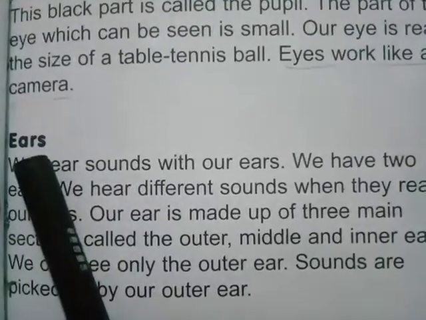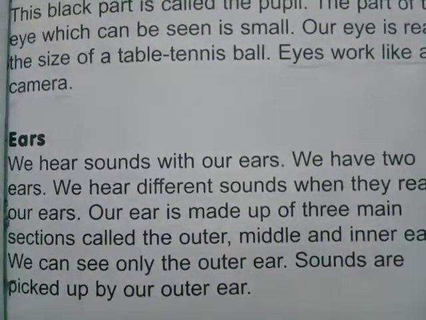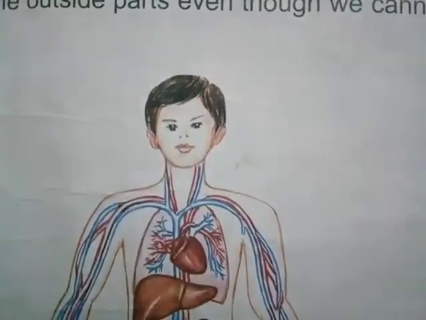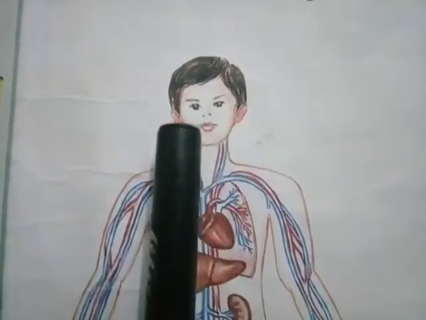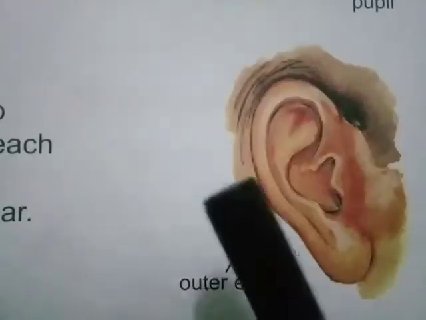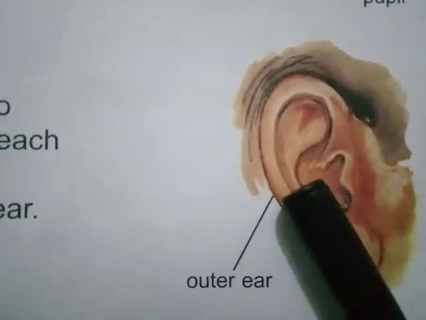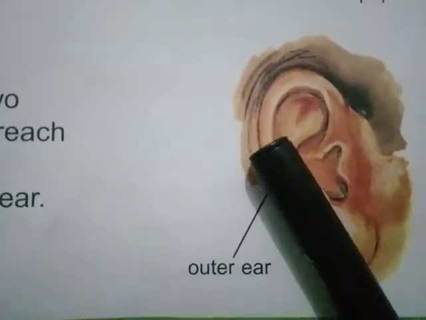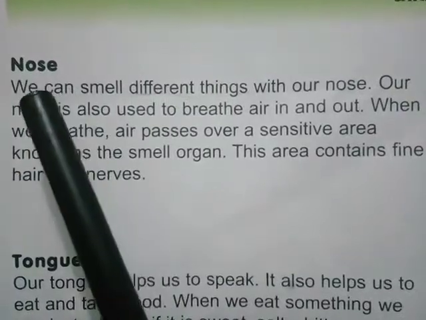The next body part name is ears. We hear sound with our ears. You can see in the picture we have two ears. We hear different sounds when they reach our ears. Our ear is divided into three main parts, but we can only see the outer ear, and sounds are picked up by the outer ear.